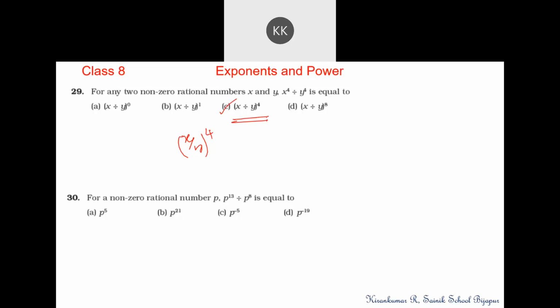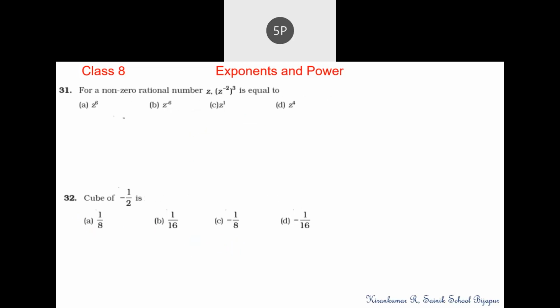Question 30. The powers are same. Sorry, the bases are same. So p to the power 13 minus 8, that is p to the power 5. Option A is correct.